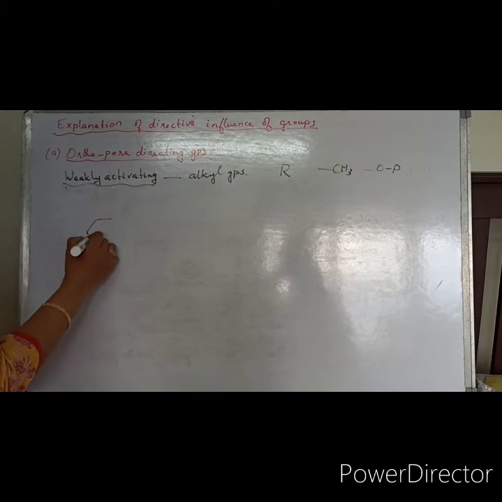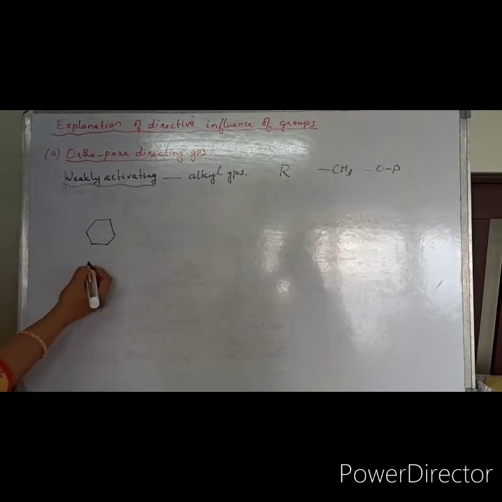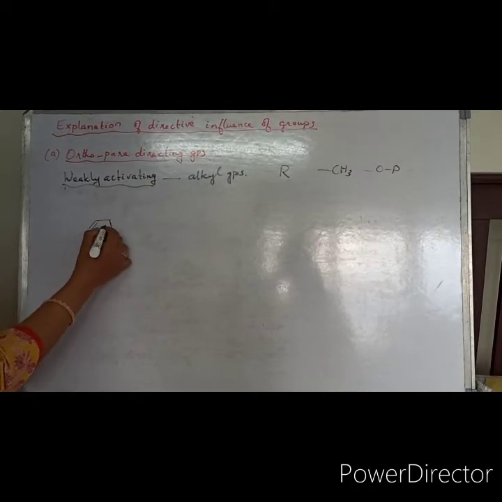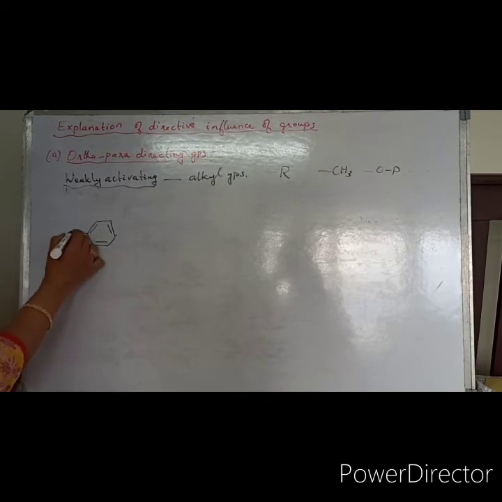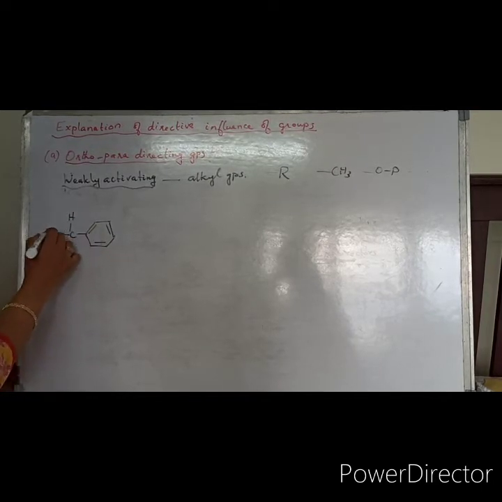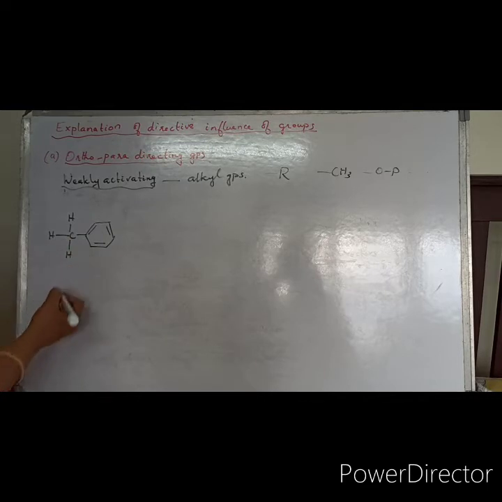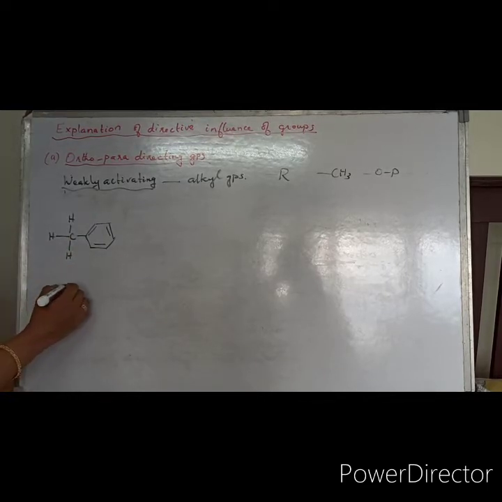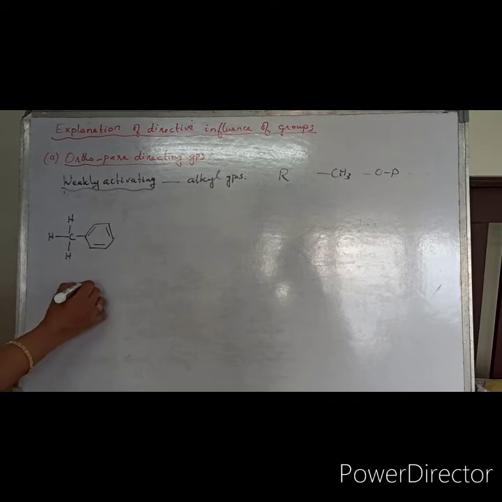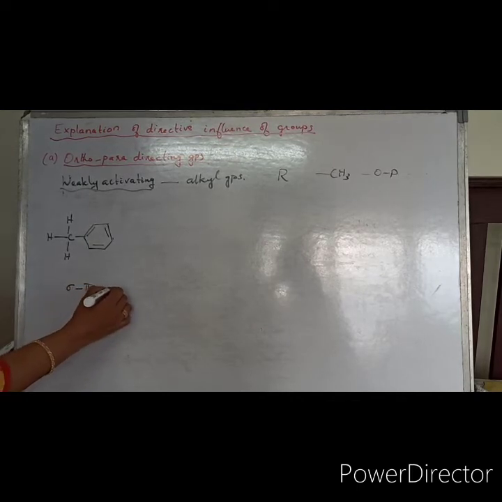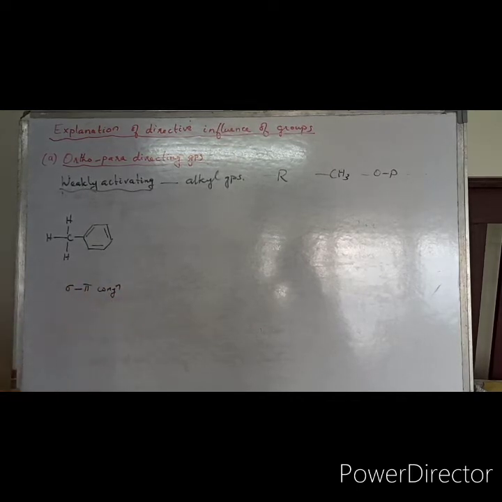We have seen the concept of hyperconjugation in previous years. This is happening here to make this ortho-para directing influence happen. Hyperconjugation, in this case, is sigma-pi conjugation.